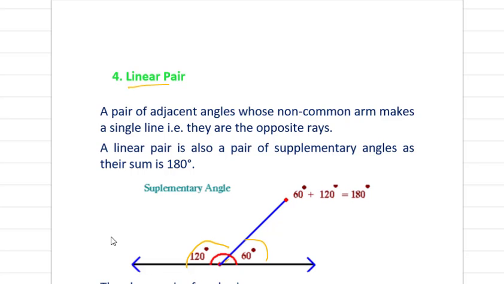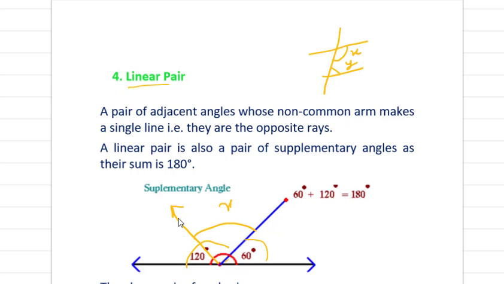They are also supplementary angles, but supplementary angles can be different also. Like here if we are taking these two, if the sum of x and y is 180 degree, then we will say that x and y are supplementary, but we can't say that it is a linear pair.